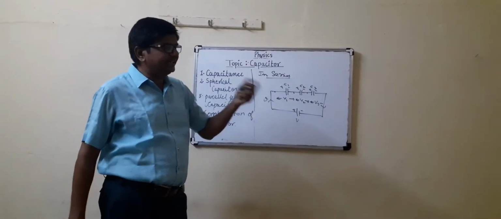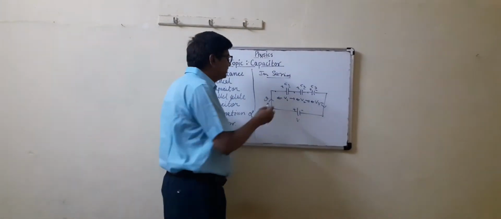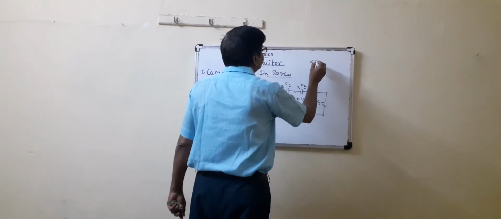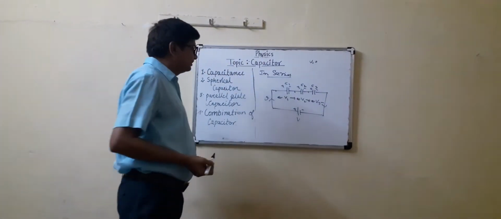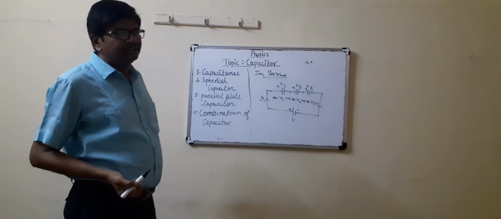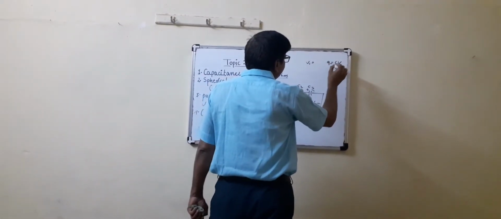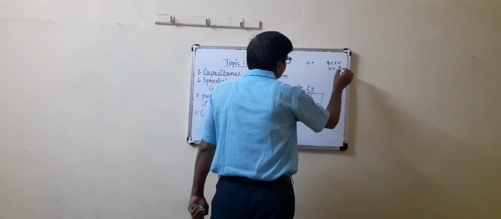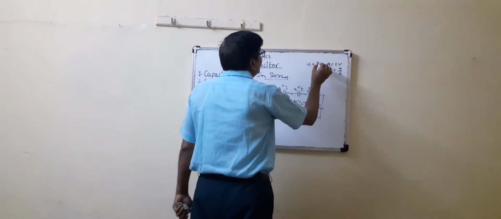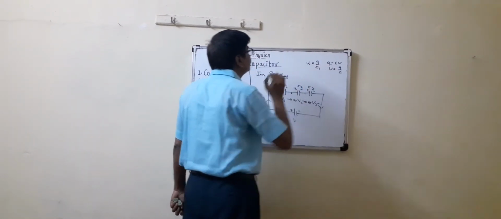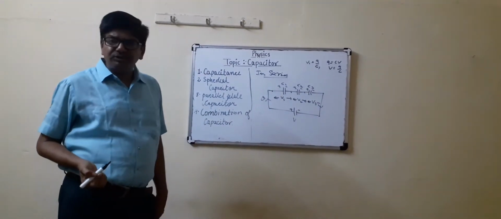So first we calculate the potential difference across C1. The formula is Q equal to CV, so V is equal to Q by C. Q is the same, so V1 is equal to Q upon C1.